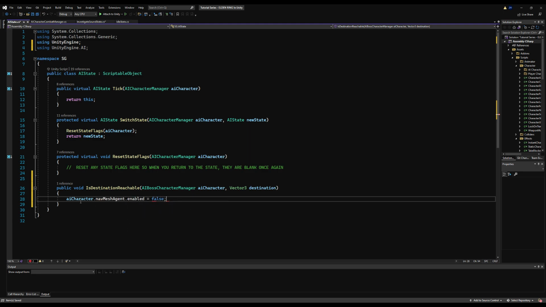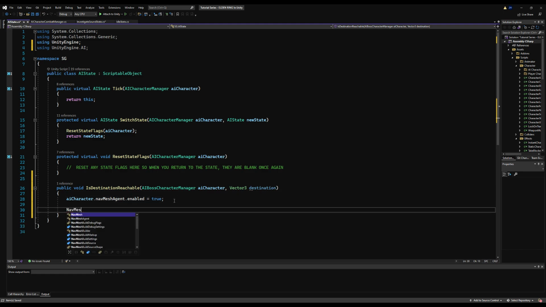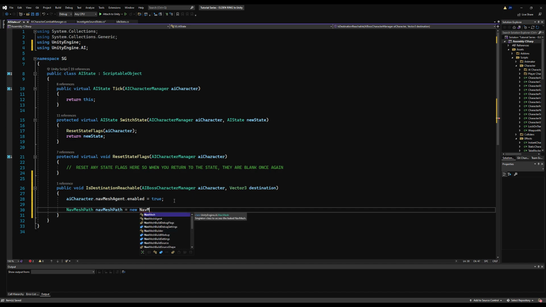We're going to do that by saying AI character.navMeshAgent.enabled is equal to true, not false. Sorry, it's my bad. Can erase that. There we go. And then we're going to say NavMeshPath navMeshPath is equal to new NavMeshPath.